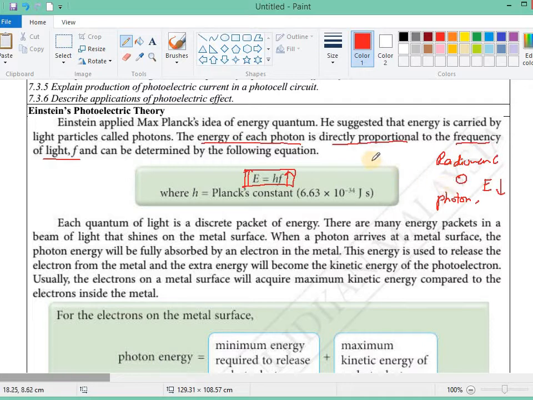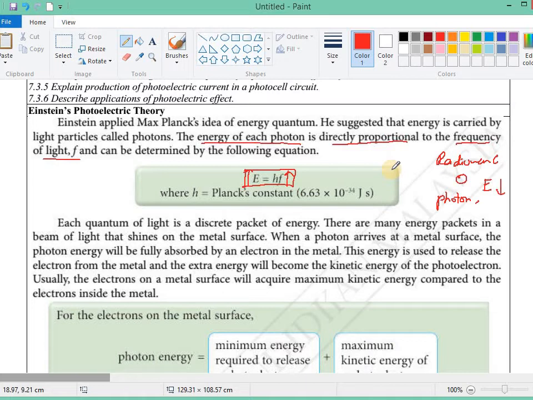So the photon of microwave, which has a higher frequency, will have higher energy, and the photon of infrared will have higher energy than microwave. Visible light photon will have higher energy than infrared.